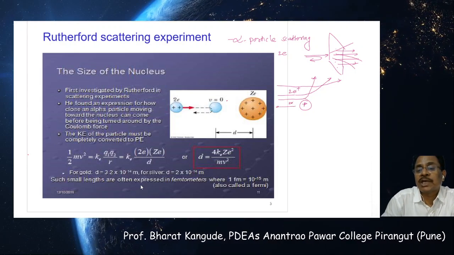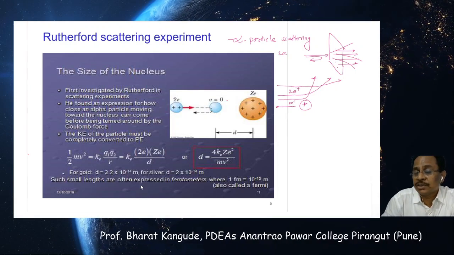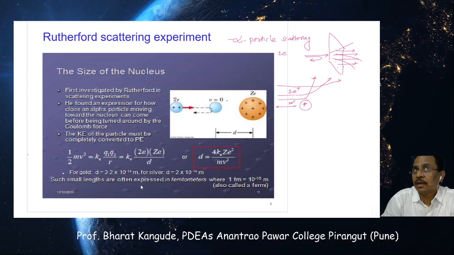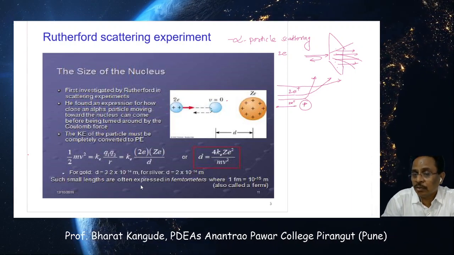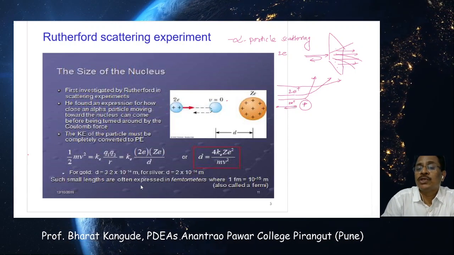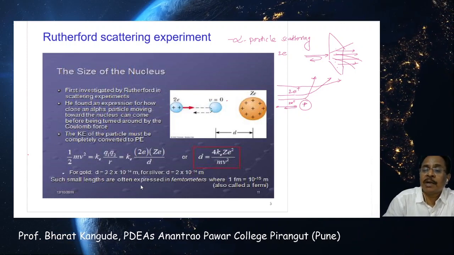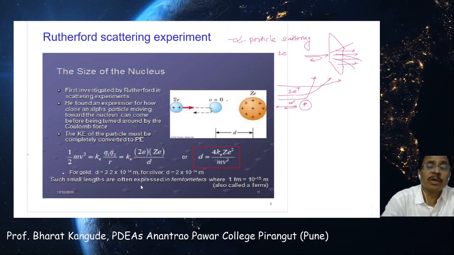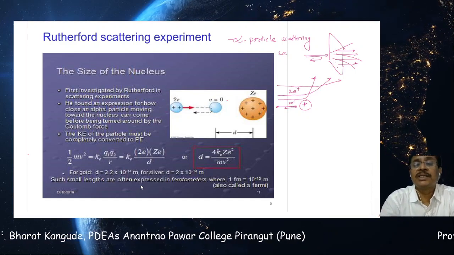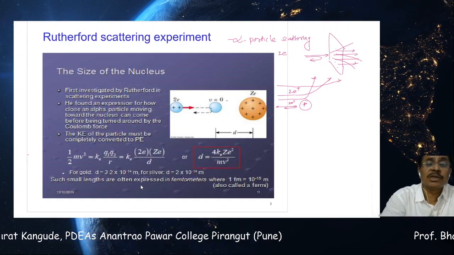because of its positive charge, twice E plus, and the positive charge of the nucleus, this alpha particle is not allowed to touch this particular nucleus, but it gets reflected back. That is just like a head-on collision. Collision doesn't occur, but these alpha particles get reflected back, and this is a very simple phenomenon studied by Rutherford to understand the nature or the size of this particular nucleus, and that is what this simple experiment is.